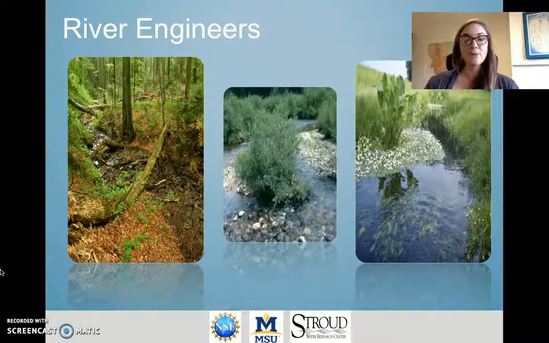Rivers also have important ecosystem engineers. Vegetation is one of the major engineers in rivers and streams. Woody debris falling into a stream can alter water flow and sediment erosion. Vegetation growing in the river channel itself can stabilize the riverbed and river banks. And vegetation growing in the water can slow down the flow and create these ponded up or pooled areas.